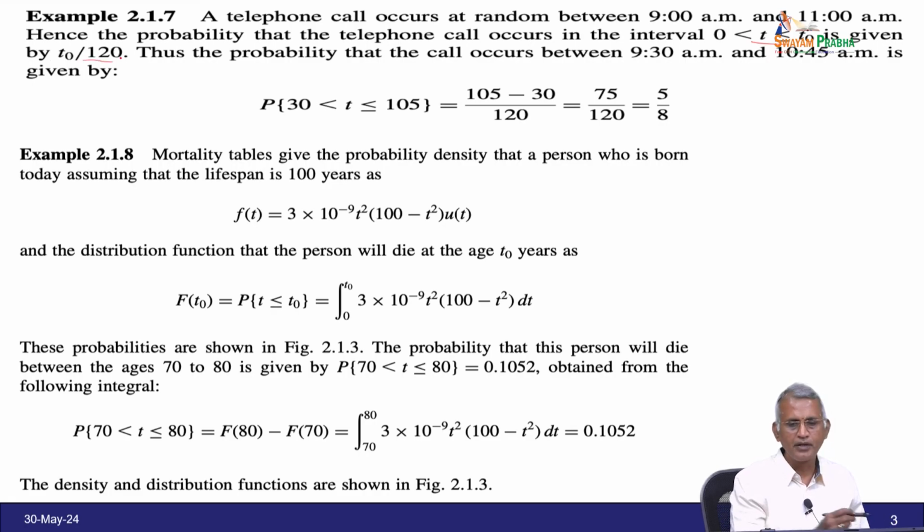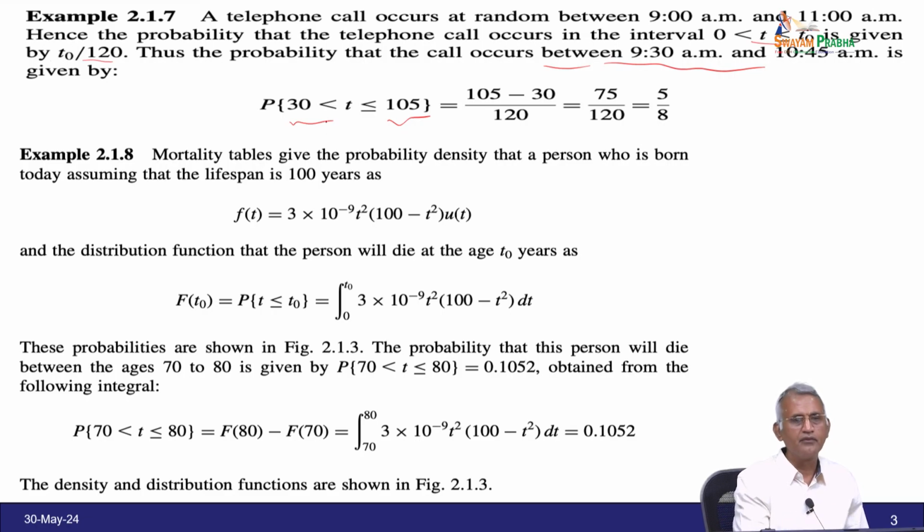Thus, the probability that the call occurs between 9:30 am and 10:45 am is given by the range 30 to 105, because the call occurs at random from 9, but we want the call between 9:30, therefore 30 to 105.